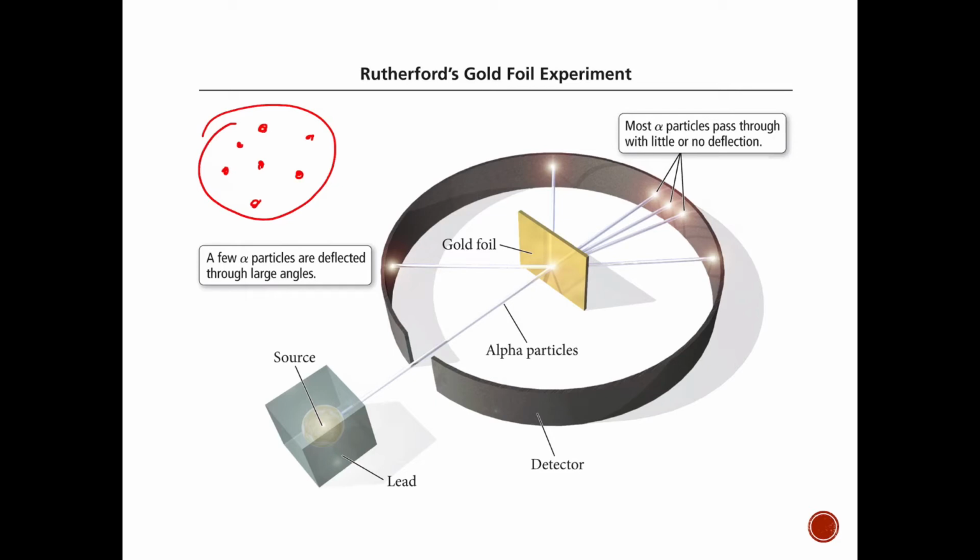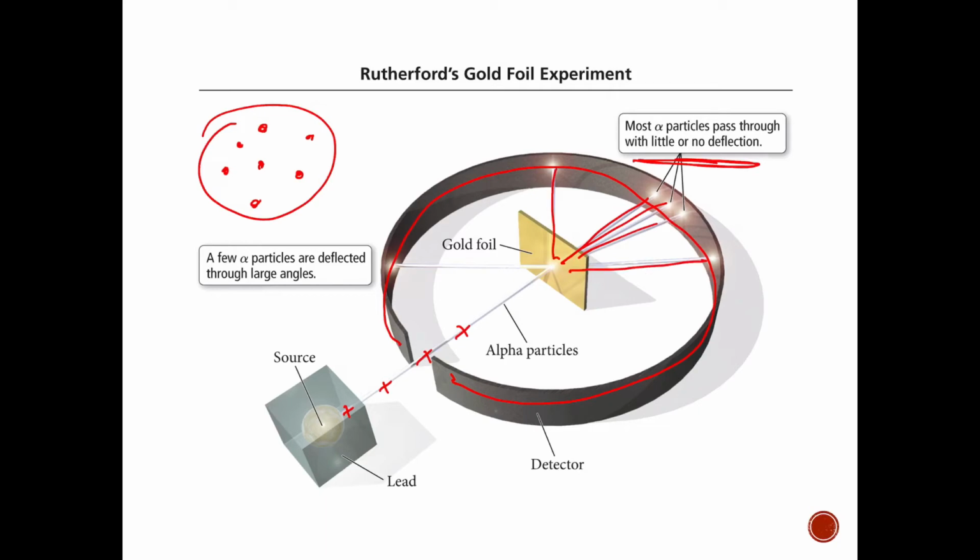And so Rutherford took this piece of gold foil and he said, okay, if the atoms are mostly positively charged, then if we shoot a bunch of alpha particles through it, most of them should go straight through. And what happened is that most of them did. Most of them had little to no deflection. So we shot our positively charged particles this way, and this is a detector that's used to figure out where these alpha particles hit. Most of them went straight through, or went off at a little bit of an angle.